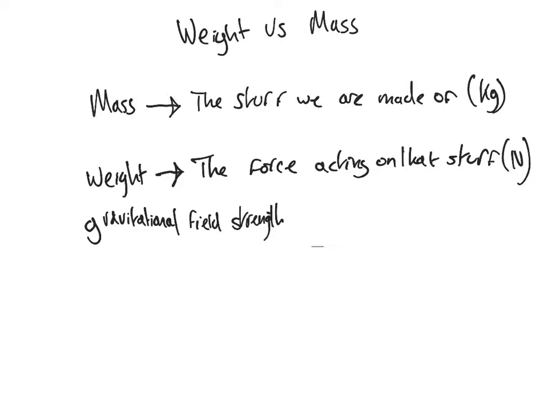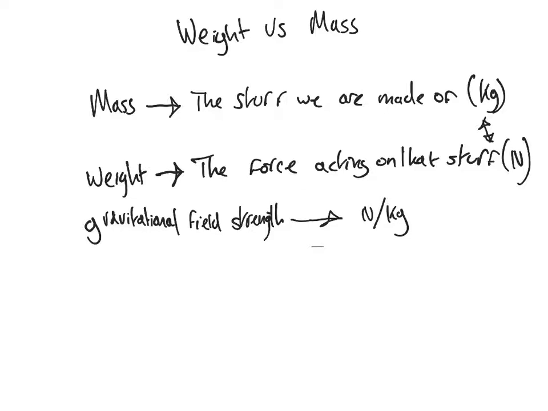Now, this always stays the same on planet Earth. Okay, so because it's a combination of these two things put together above, it needs to be something that's combining the two. So we measure in newtons per kilogram because it's both these things.